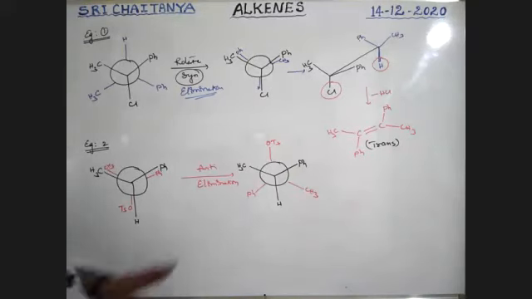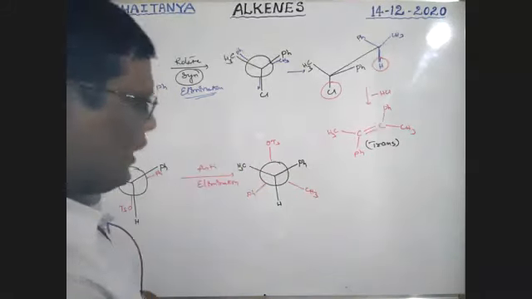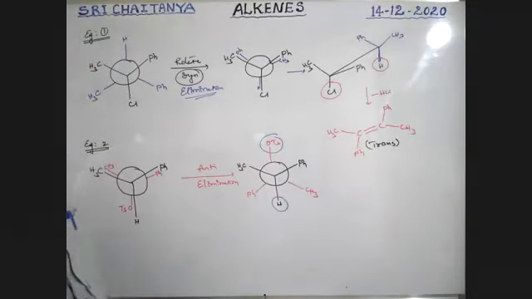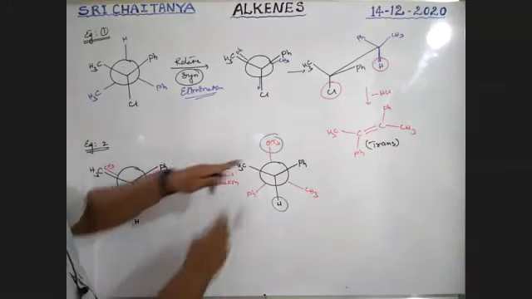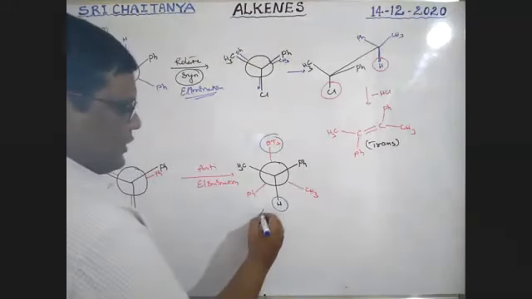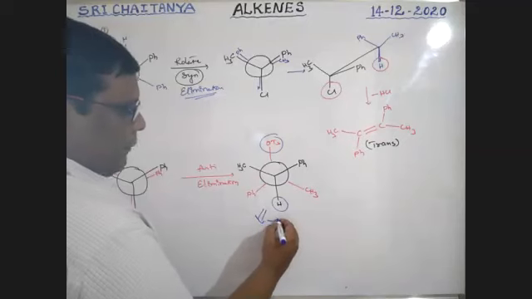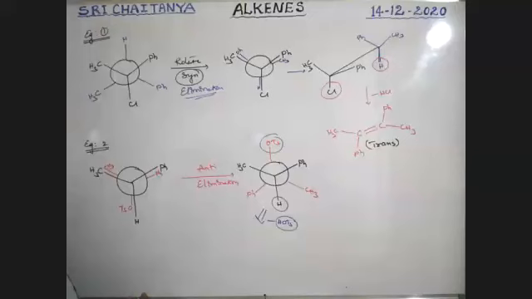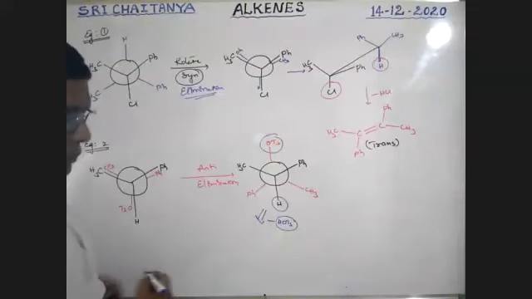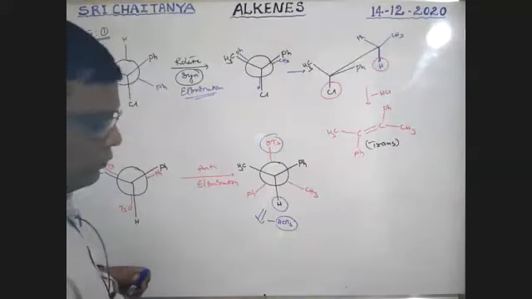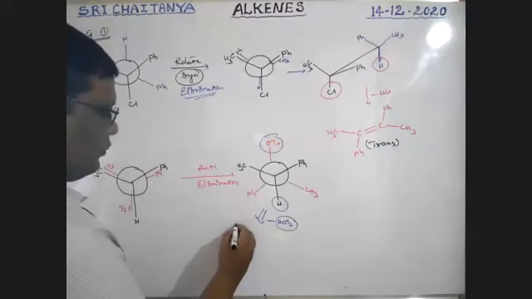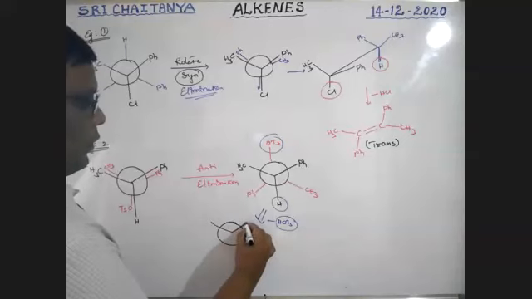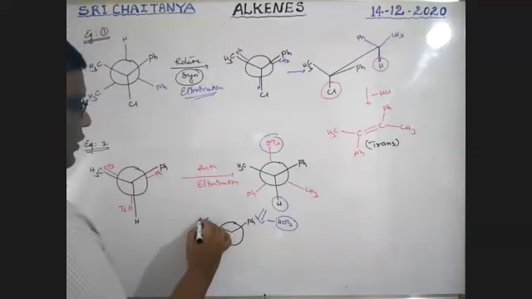Next. See here. Here only I am explaining, boys. So this OTs and H are anti-periplanar. Now remove these two. The structure is like this. Minus HOTs. Okay. It seems to be like this: Ph, CH3.